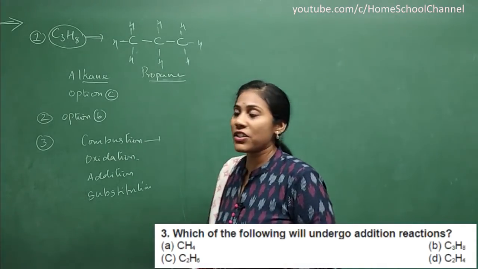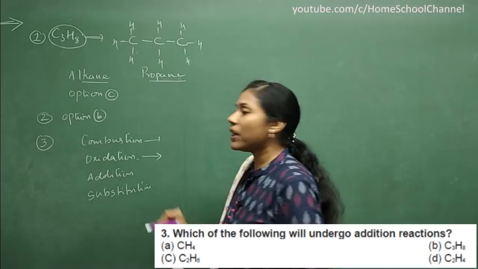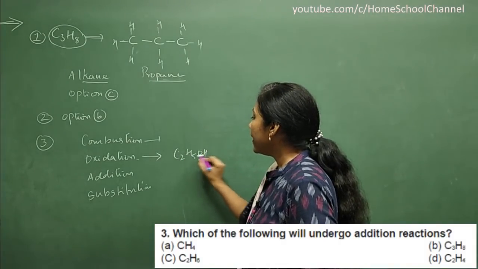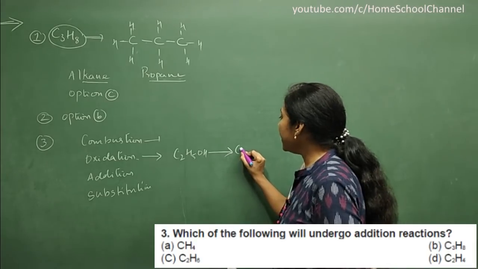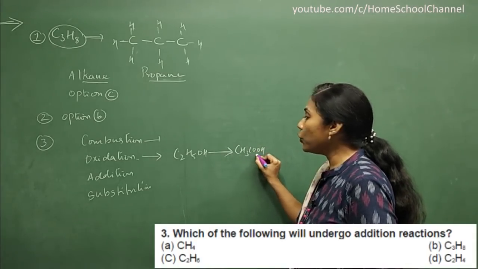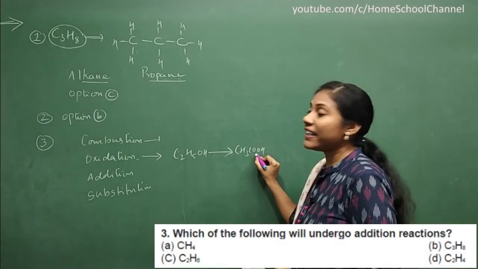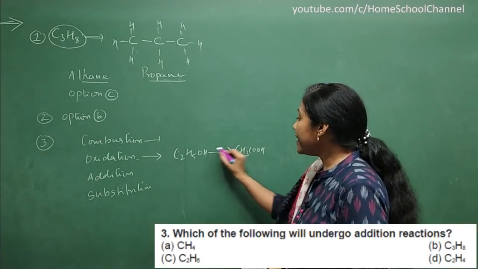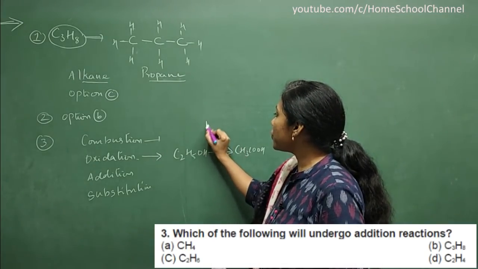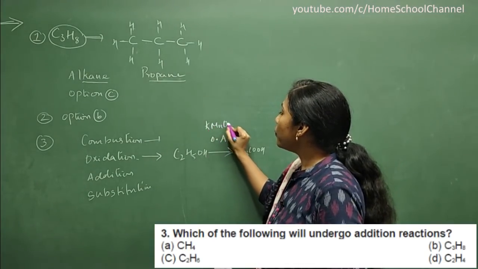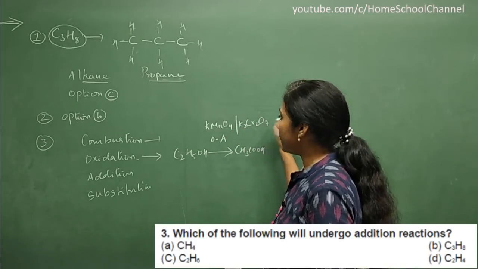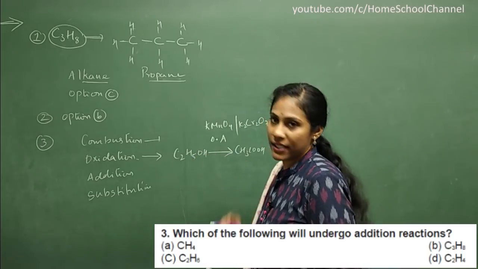Coming to the oxidation reaction, one very important reaction we studied, that is C2H5OH, ethanol, gets converted into CH3COOH, ethanoic acid or acetic acid as we say. And this oxidation takes place in the presence of an oxidizing agent, KMnO4 or K2Cr2O7, isn't it? So this was oxidation.